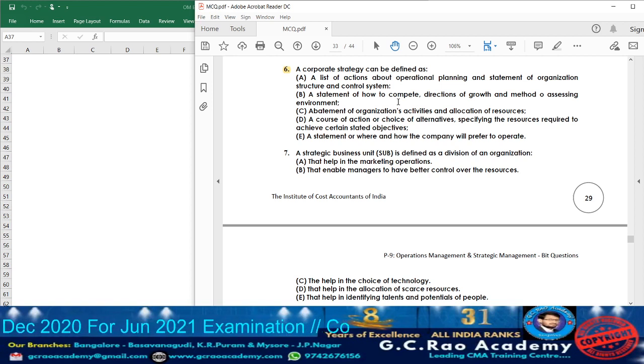Okay, means whatever the resources will be available in organization, how best it can be utilized so that the required objective can be reached out, can be is covered under which strategy? Corporate strategy. So option B cannot be the answer. Next, option C. Abatement of organization activities and allocation of resources. No. This cannot be the answer.